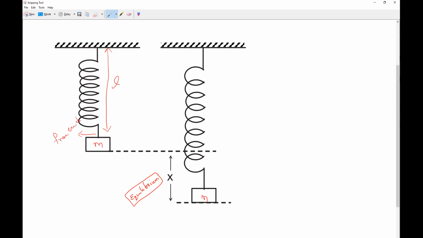Okay. This is the same for compressed also. Understand, Kishore? Compressed or normal position, this is the original length of the spring. What is that, everyone? Original length of the spring. No extension.